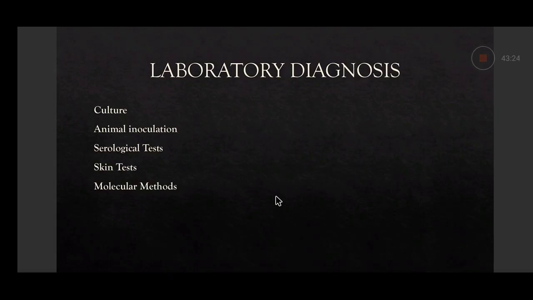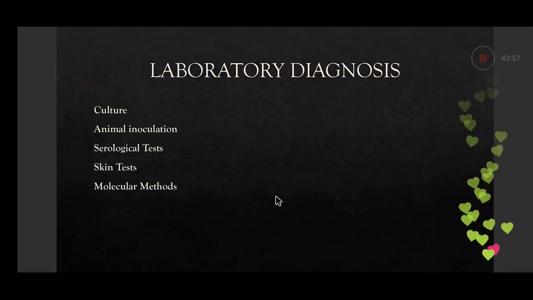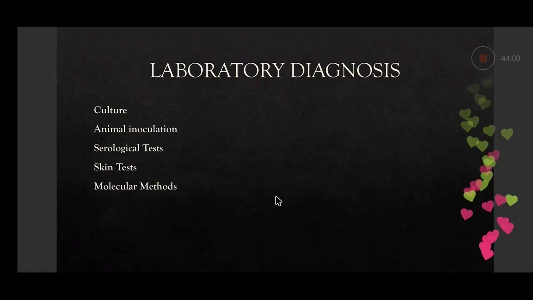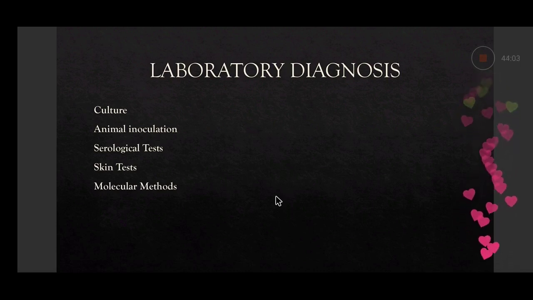Then serological tests. Serological tests can detect either antibodies or antigens in the patient's serum and clinical specimens. Methods used are enzyme-linked immunosorbent assay, ELISA, or indirect hemagglutination assay, IHA. Fluorescent tests like the indirect fluorescent antibody test can also be used. These are used for various parasitic infections like amoebiasis, malaria, where antibody or antigen can be detected, and visceral leishmaniasis, where antigen can be detected.